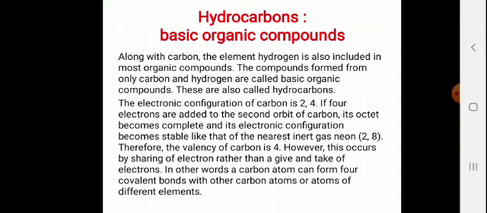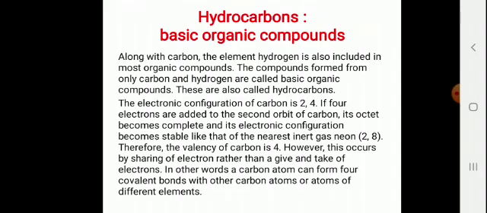But covalent compounds are formed by sharing of electrons between atoms of different elements. Carbon has electronic configuration 2, 4. If carbon gains 4 electrons from other elements, or if carbon loses 4 electrons, then carbon becomes highly unstable.